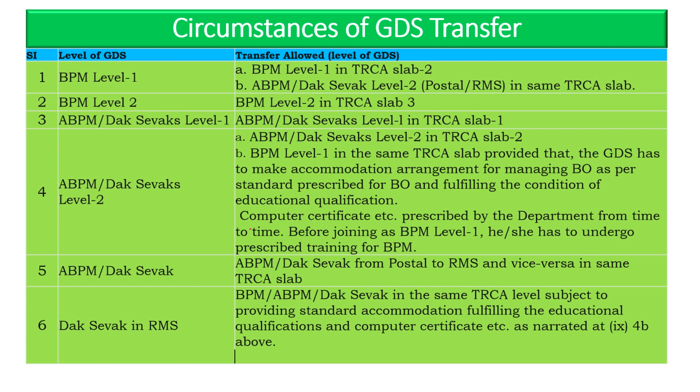And for ABPM and Dak Sevak in level 2, they can go for ABPM Dak Sevak in level 2 in TRCS slab 2, and even they can apply for BPM level 1, provided that the GDS has to make accommodation arrangement for managing the BO as per standard prescribed for BO and fulfil the conditions of education qualification, and even a computer certificate should be given, and before joining as BPM level 1 he has to undergo prescribed training for the BPM.